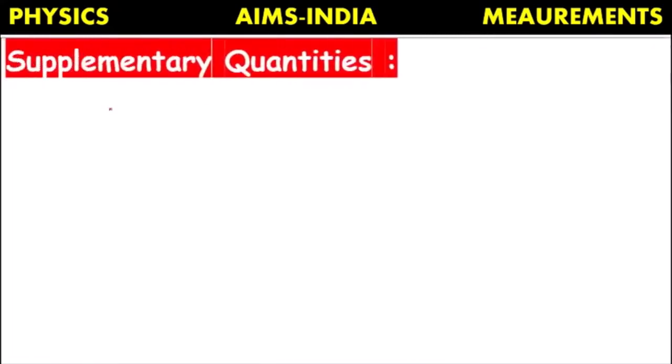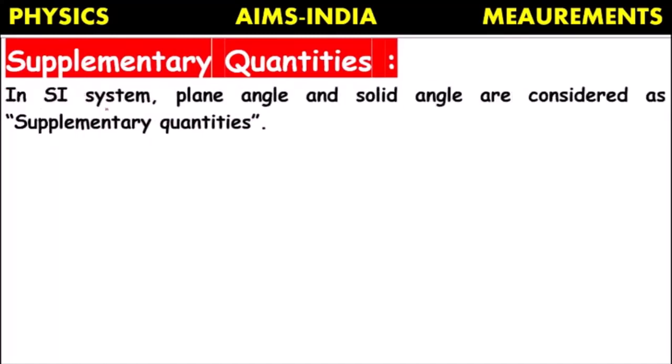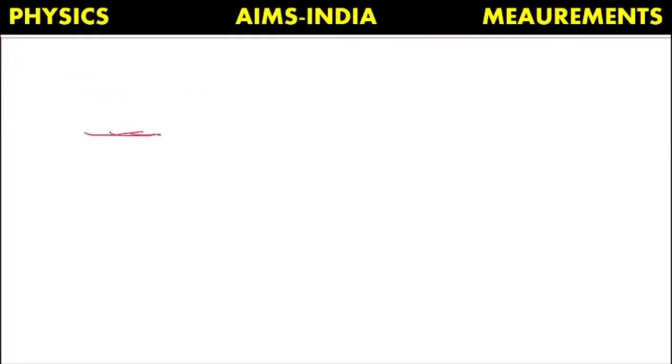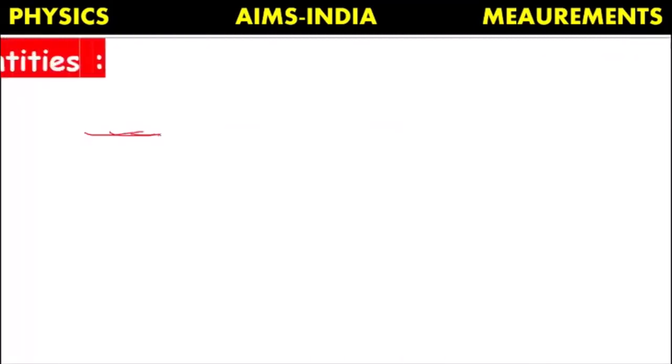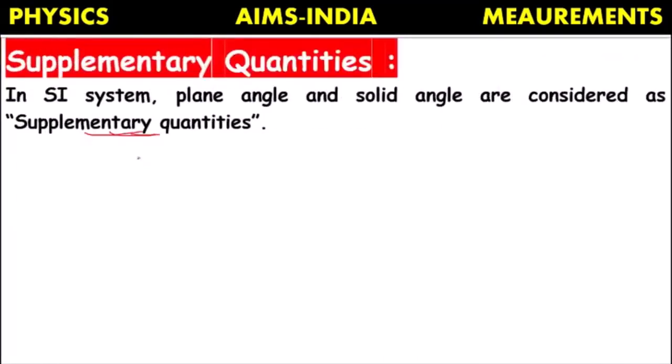Next. Still, our scientists identified that there is a need for some more quantities related to angles. They are considered supplementary quantities. Along with the seven base quantities, they have recognized the need for two more angular quantities, which are considered supplementary quantities.